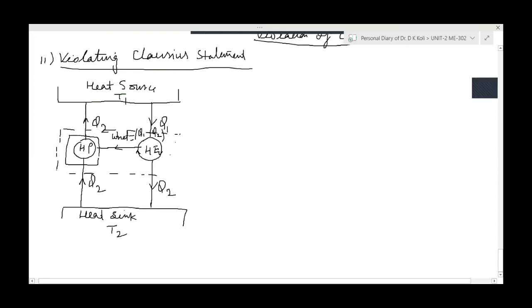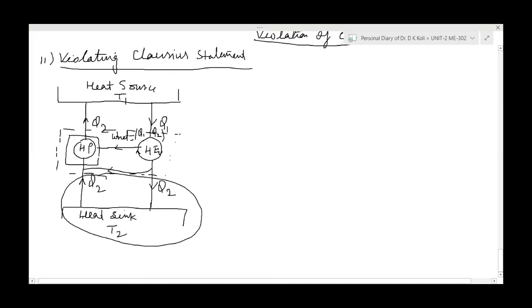Now see here, at the sink side, Q2 heat is being supplied to the heat sink, and the same amount of heat is being taken from the heat sink. If we connect these two together, there is no need of the heat sink, because Q2 we are giving to the heat sink and Q2 we are also taking from it. So what is the need of the heat sink?